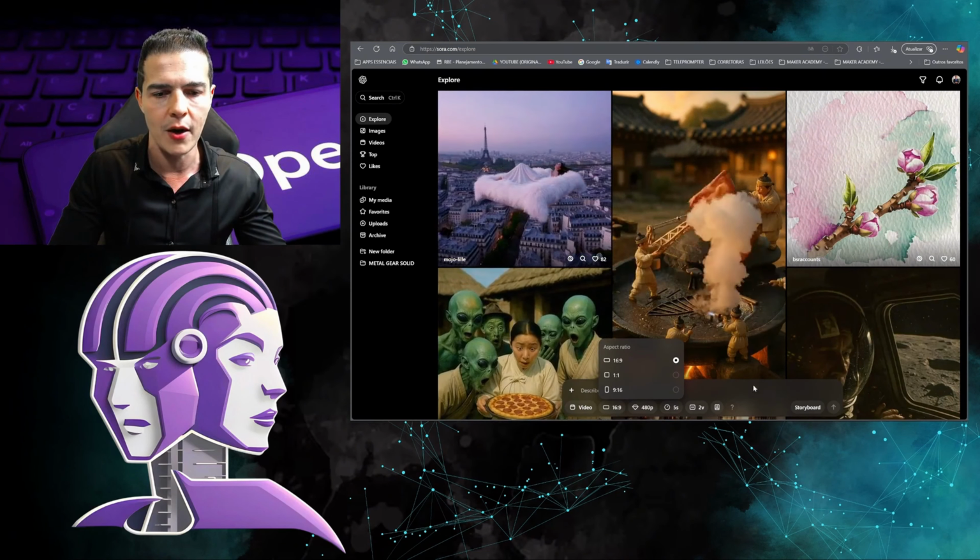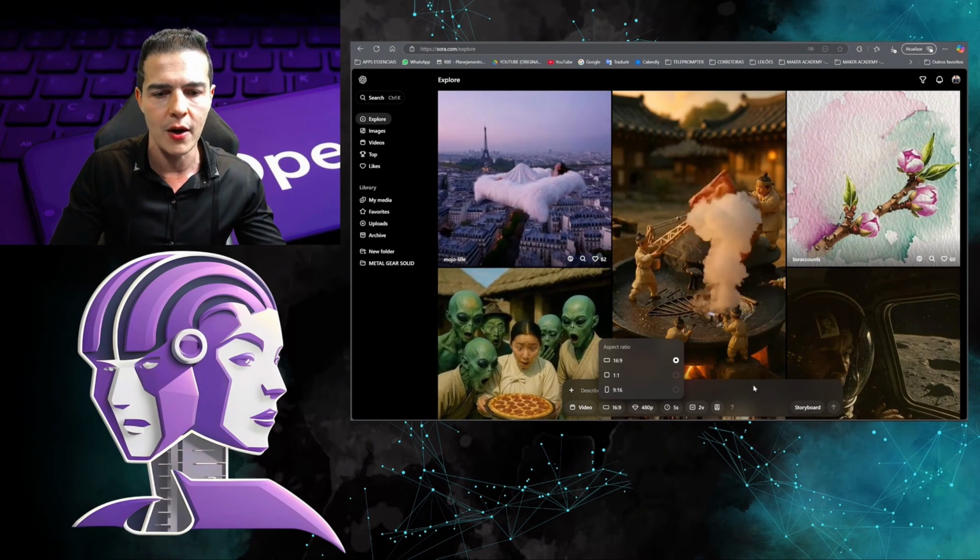Rodrigo, why are you talking about images if you're only showing video? Because here in Sora itself, you can click here and add an image, and then you will describe the image you want. Or you can come here to ChatGPT. I'll come here to ChatGPT now. I'll go to my ChatGPT account, and then I click here on these three dots, select create image. I can create an image.